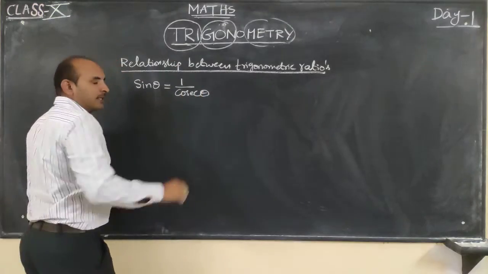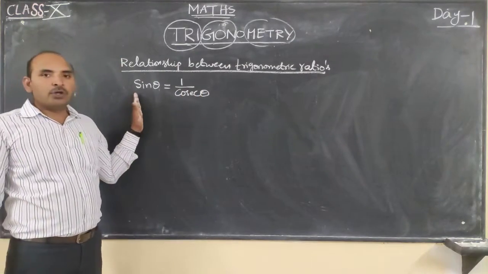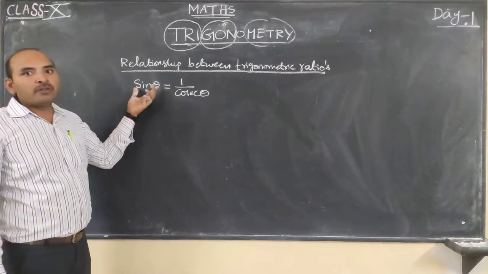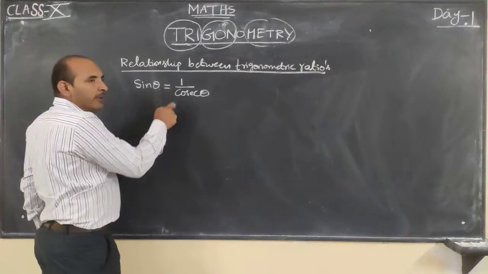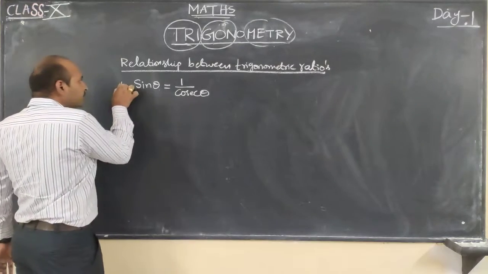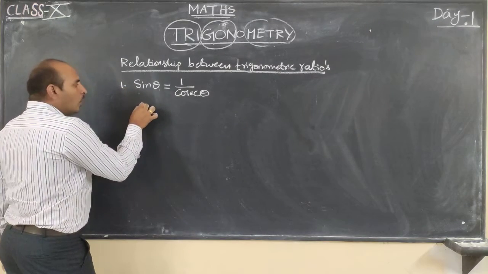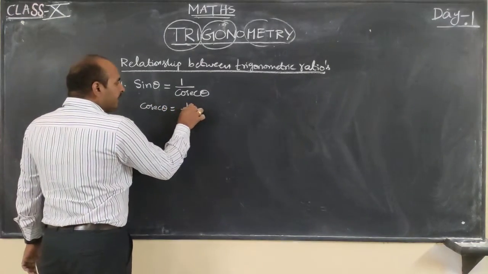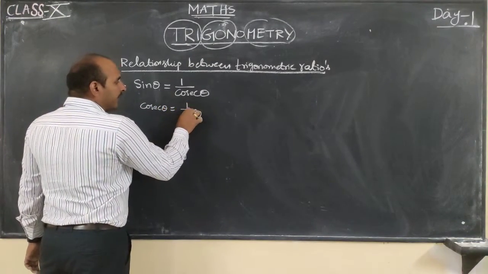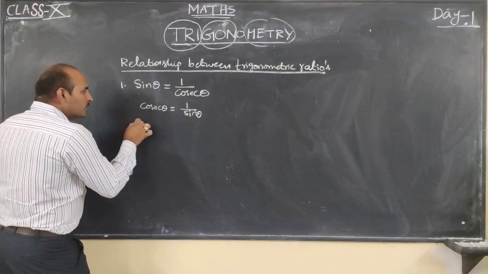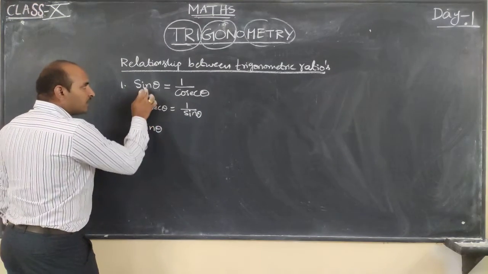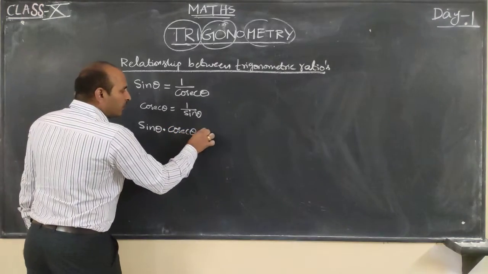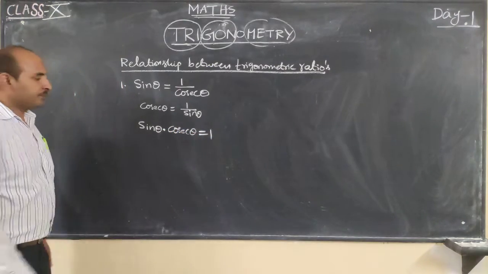Already I discussed this clearly: sin theta is the reciprocal of cosecant theta, and cosecant is also the reciprocal of sin theta. Sin theta is equal to 1 by cosecant theta, or cosecant theta is equal to 1 by sin theta. By cross multiplication, sin theta into cosecant theta is equal to 1.